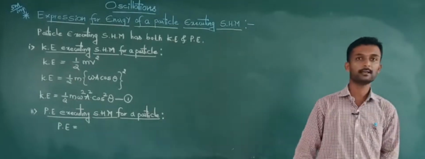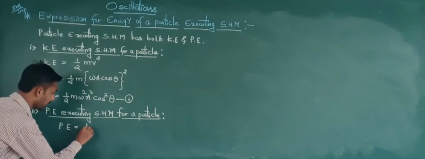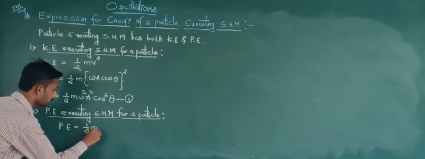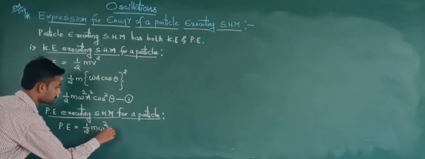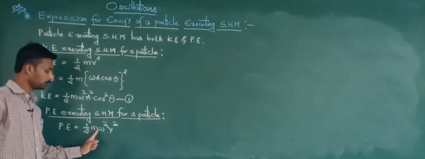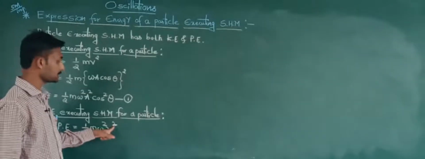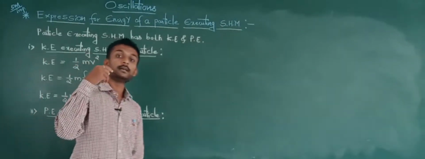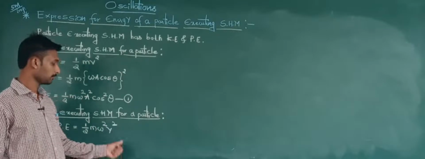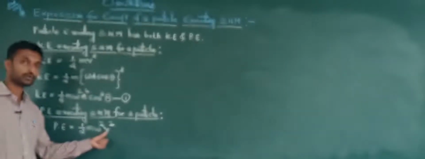So here I will take the potential energy equation as half m omega square y square. Here in this oscillations topic we will take the different equation, half m omega square into y square.